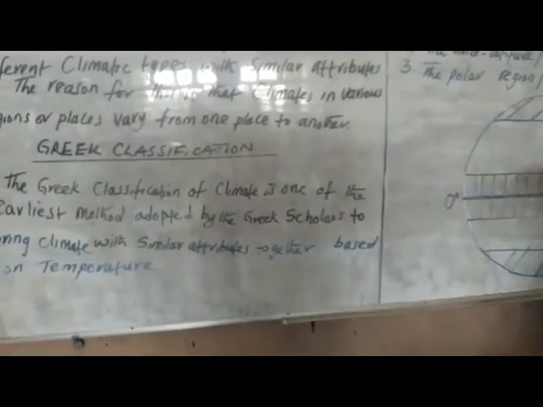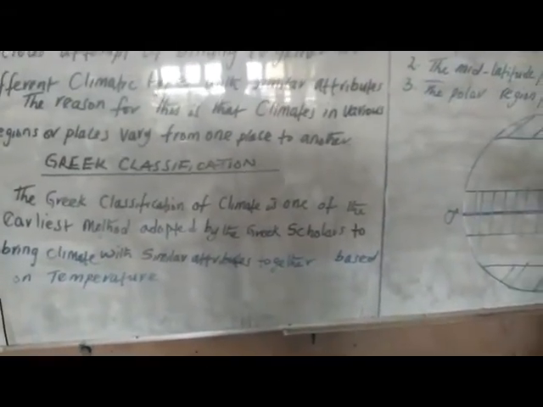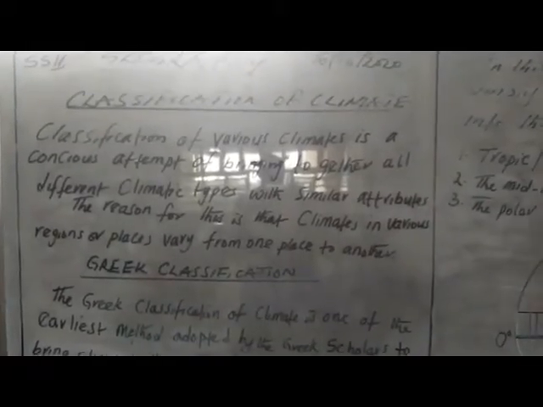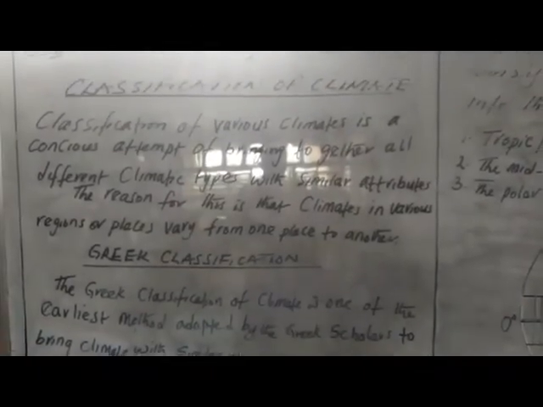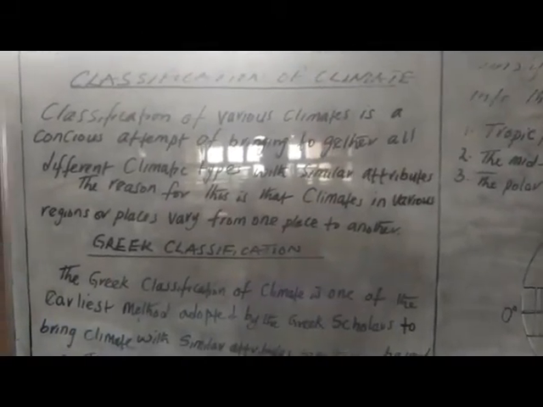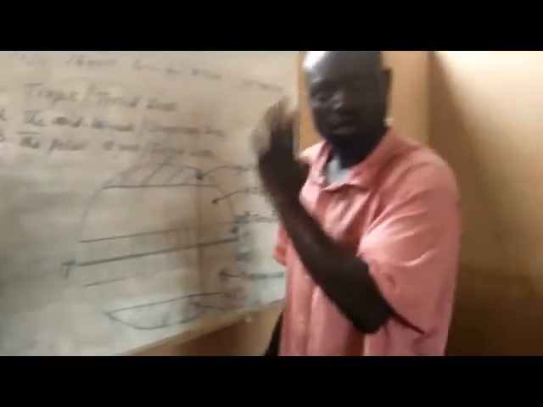That is a conscious attempt to explain climatic type, but remember that the Greek classification is one of the earliest, one of the oldest methods of classifying climate into groups.